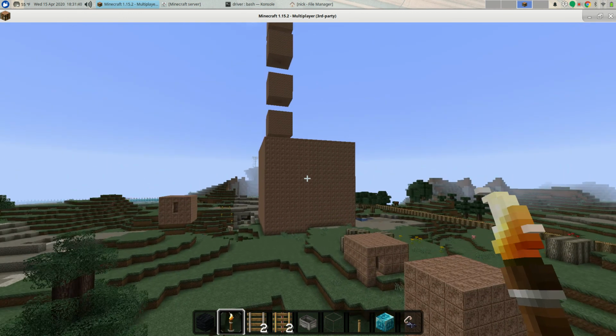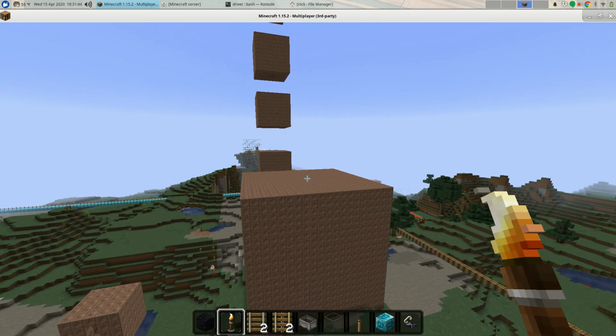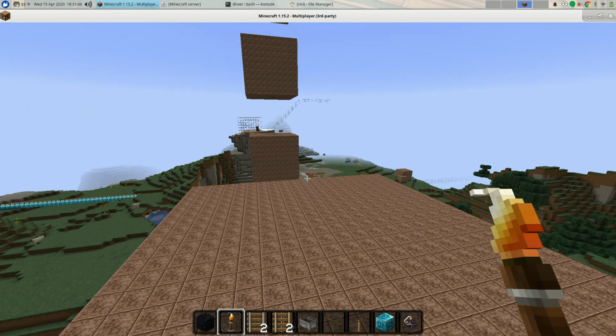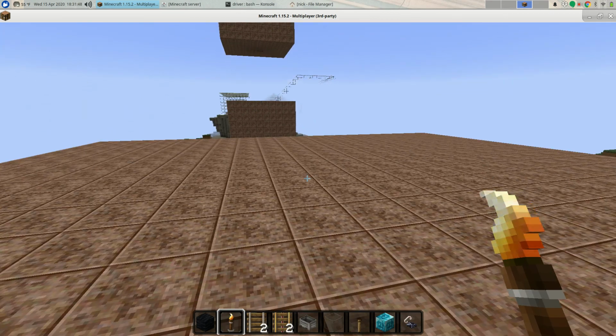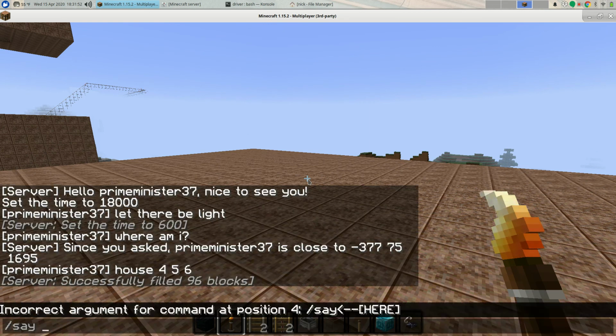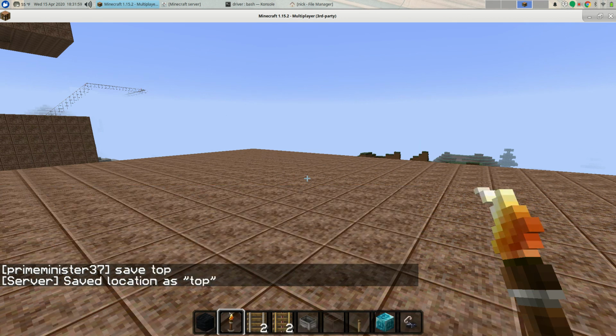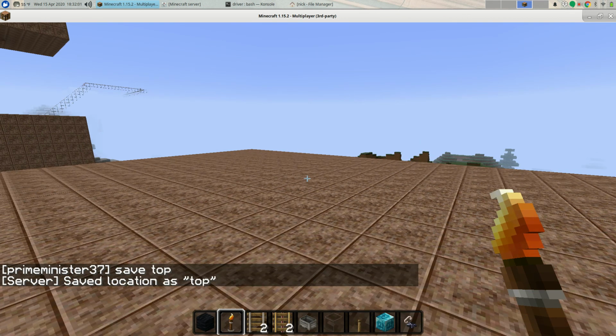And so, for example, I made some structures up here. So let's go up to the top of our house here. And maybe this is a location I want to come to frequently. So what I can do is I can send a message which says save my current position, and I can just give a name to this. I'm just going to call it top, and it'll say save location as top.